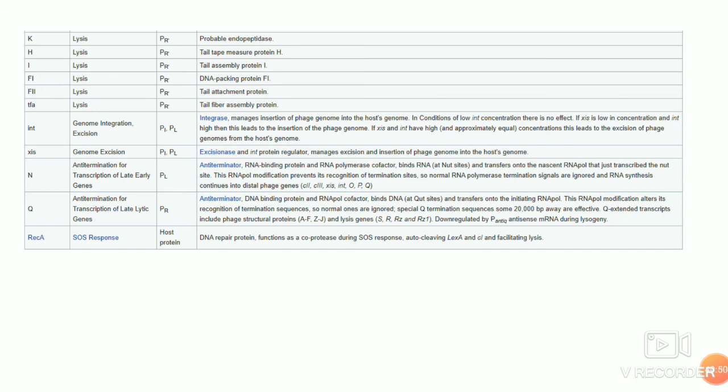Int protein is important in genome integration. It encodes an integrase enzyme. XIS is the excisionase enzyme, and they orchestrate between integration and excision. N is an anti-terminator protein. Q is an anti-terminator protein. So these are all the proteins produced by the bacteriophage.